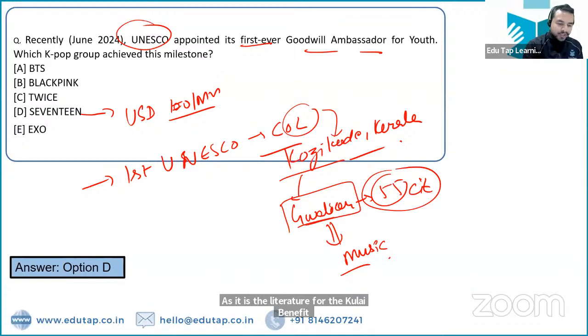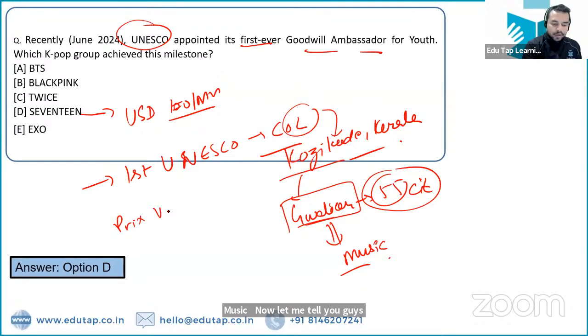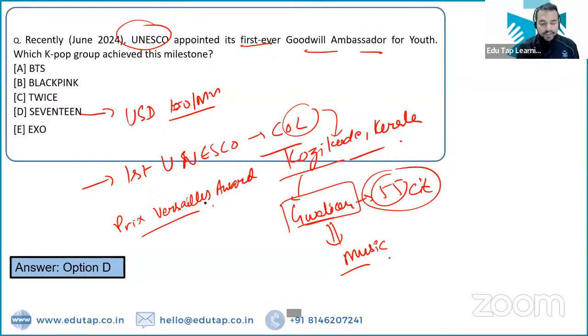Now let me tell you guys that UNESCO also comes up with its Prix Versailles Award. तो यूनेस्को का ही एक अवार्ड है प्रिक्स वर्सेल्स अवार्ड, which it basically gives for the year 2024. One of the Indian museums has been selected and shortlisted for this award. Can anybody tell me the name of that particular museum?